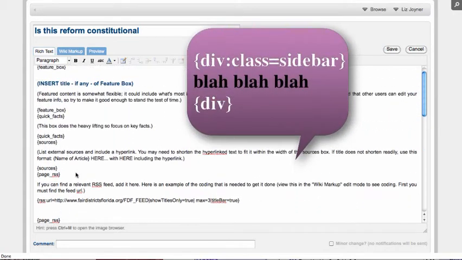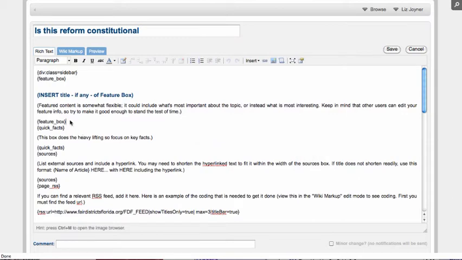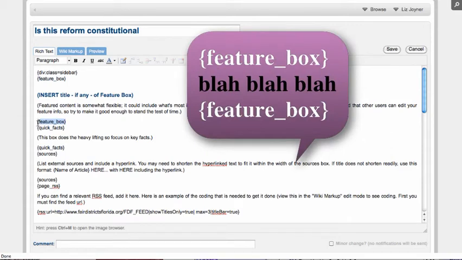And then inside of that, there are sets of tags that dictate the other boxes. The first set of tags you'll find create a feature box, and here's the feature box opening tag and the feature box closing tag. They're actually identical. And inside of here is actually the content for the feature box.